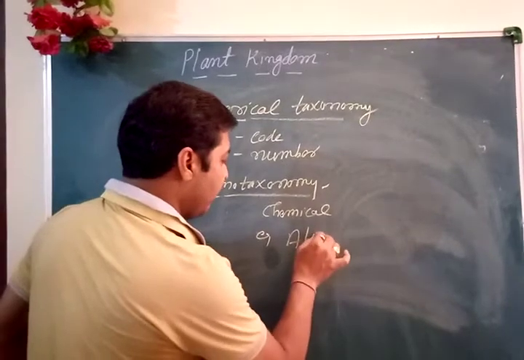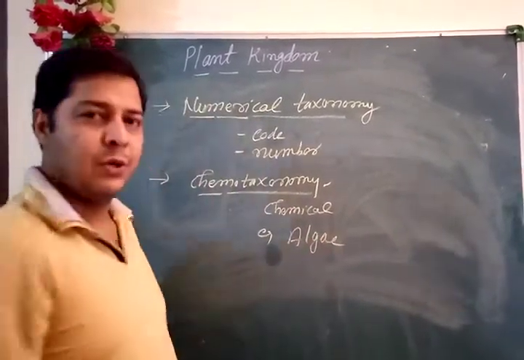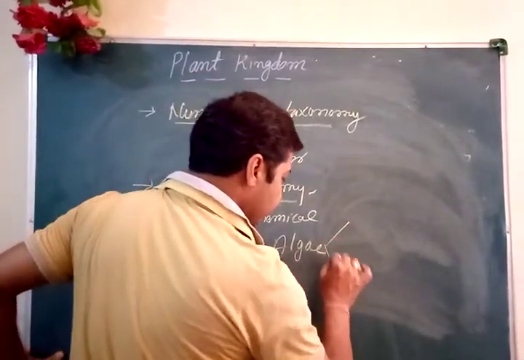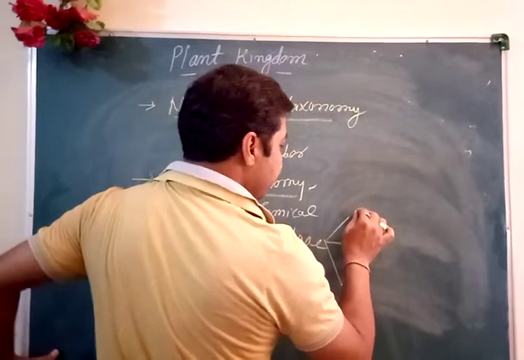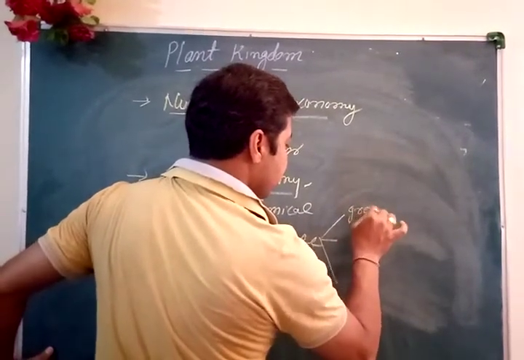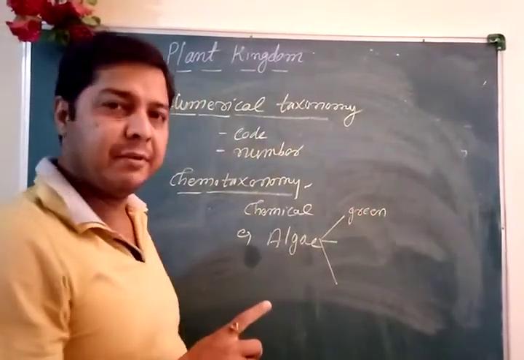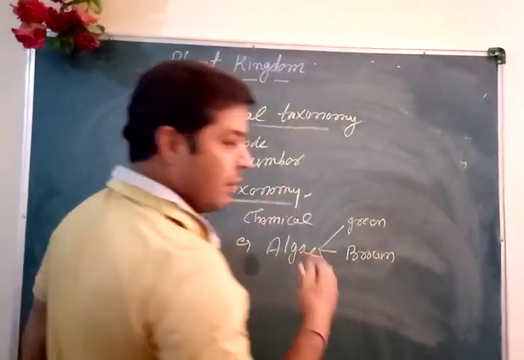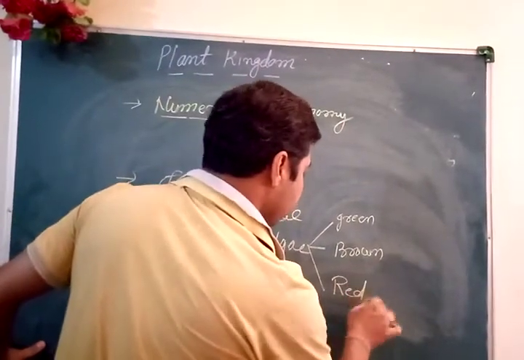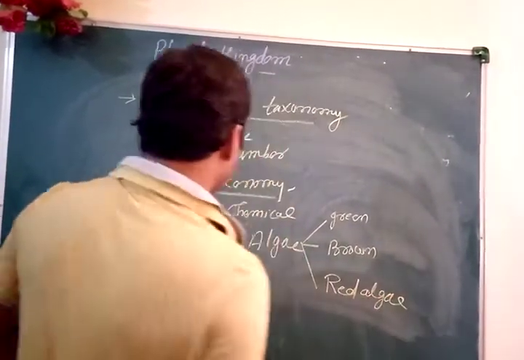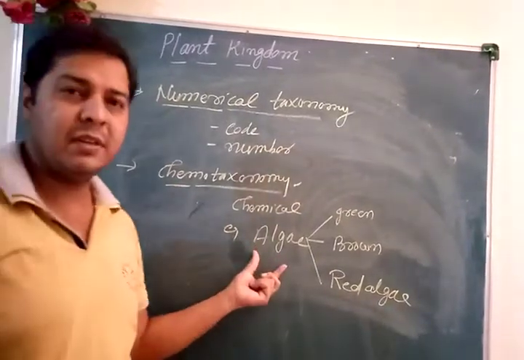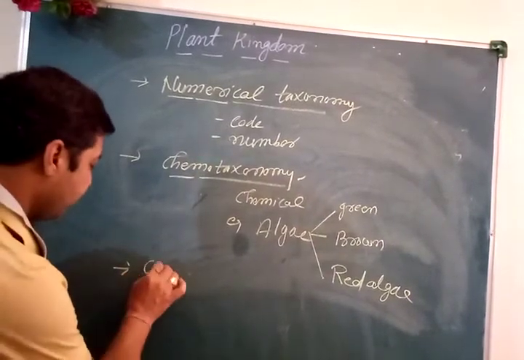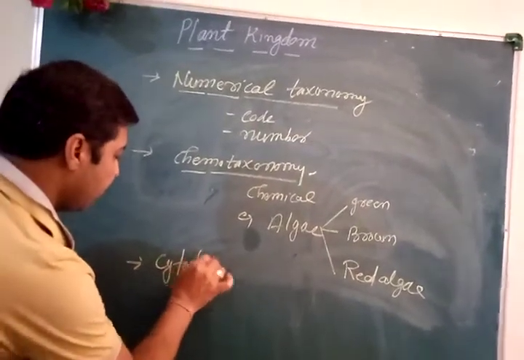If I give the example of algae, on the basis of chemicals, there may be green algae because of green pigment, there may be brown algae and there may be red algae. So in chemotaxonomy we generally study algae. I think clear? And the next was cytotaxonomy.